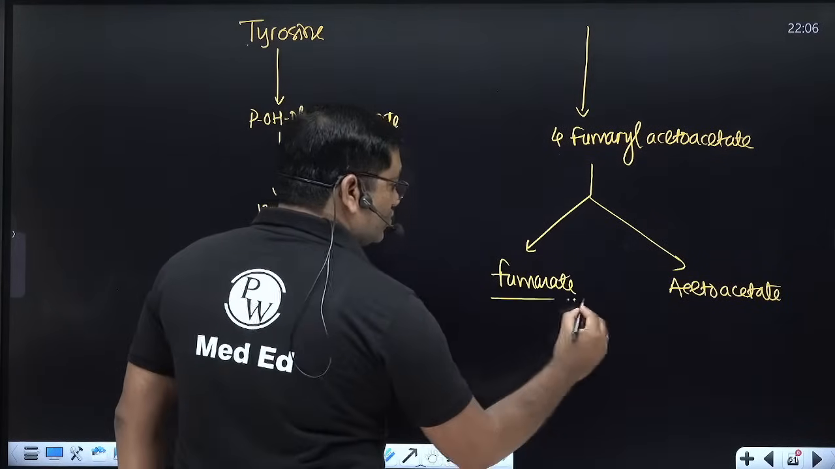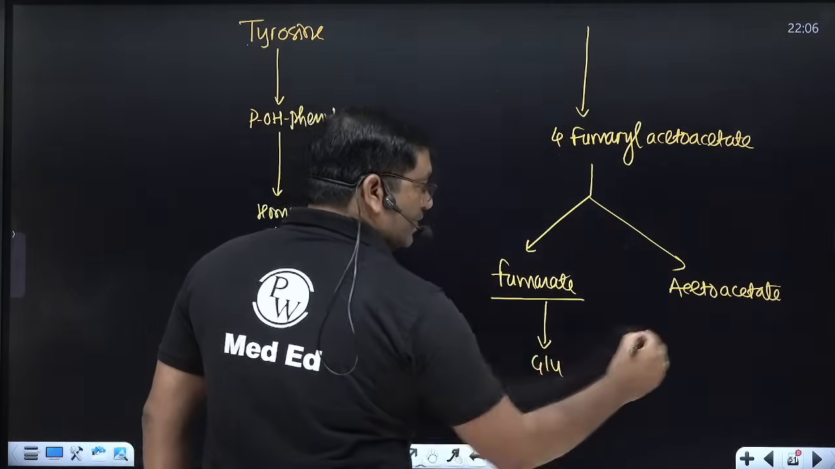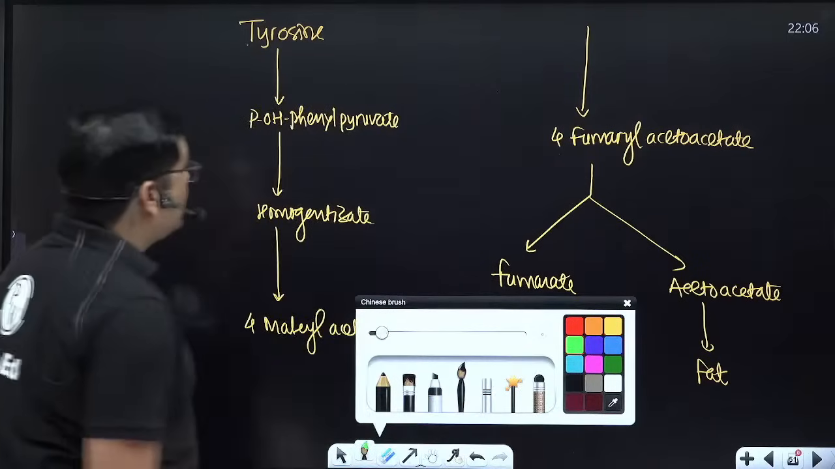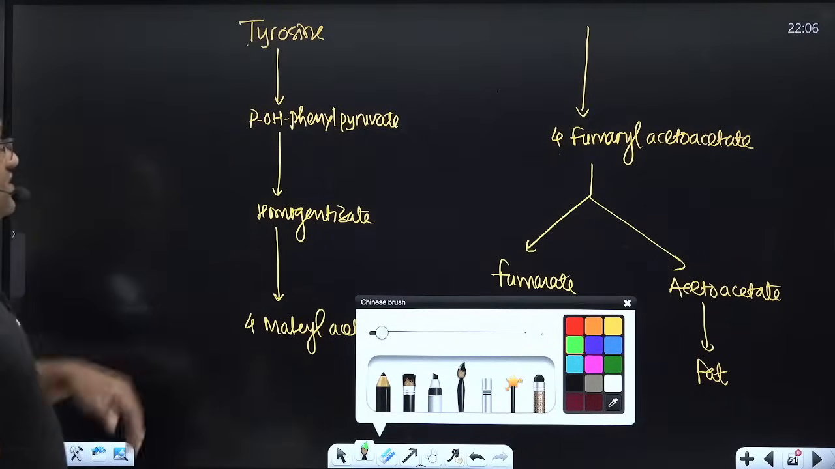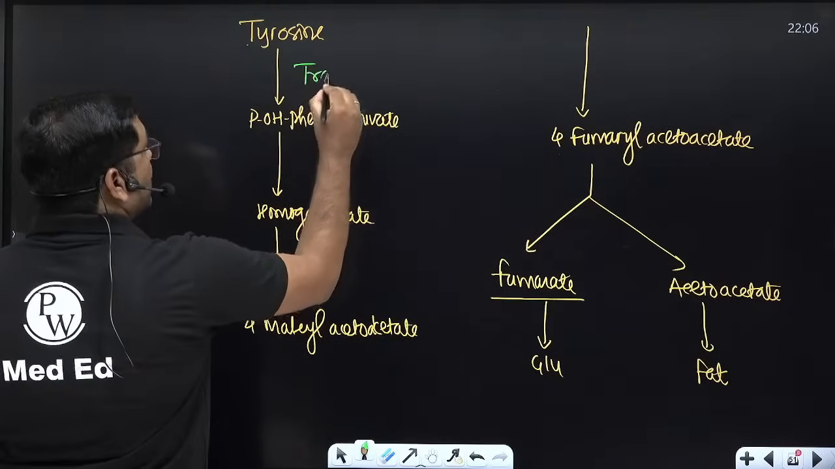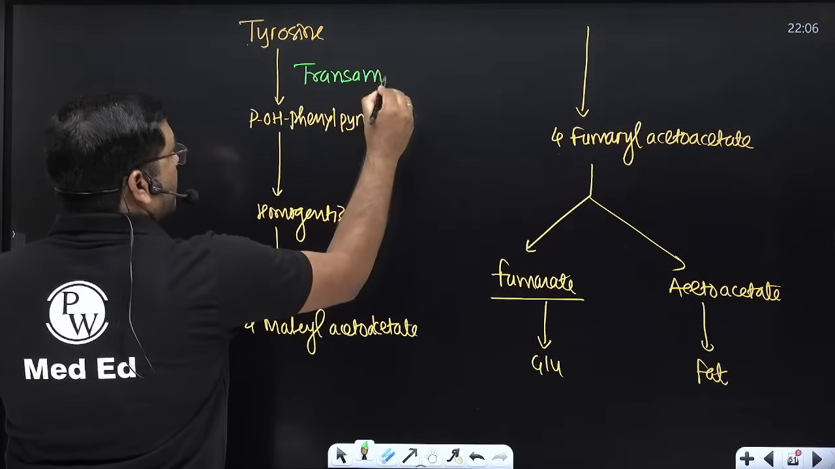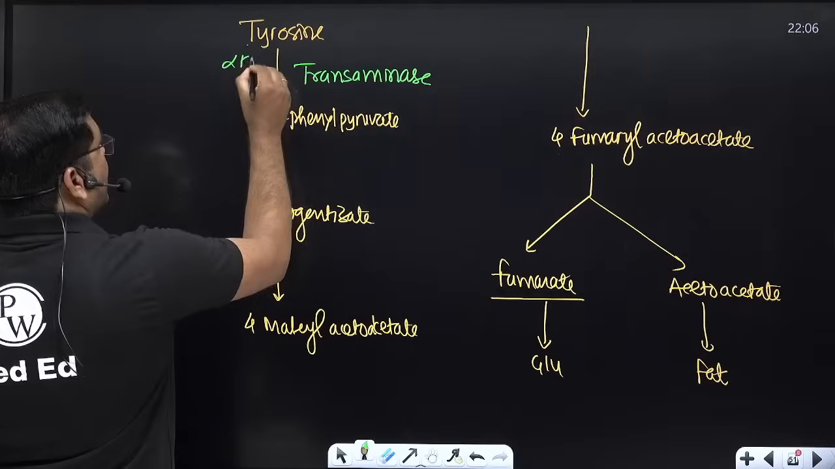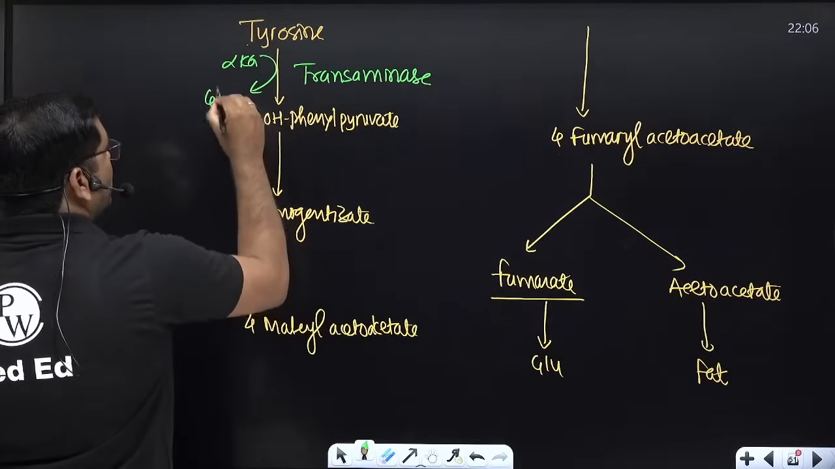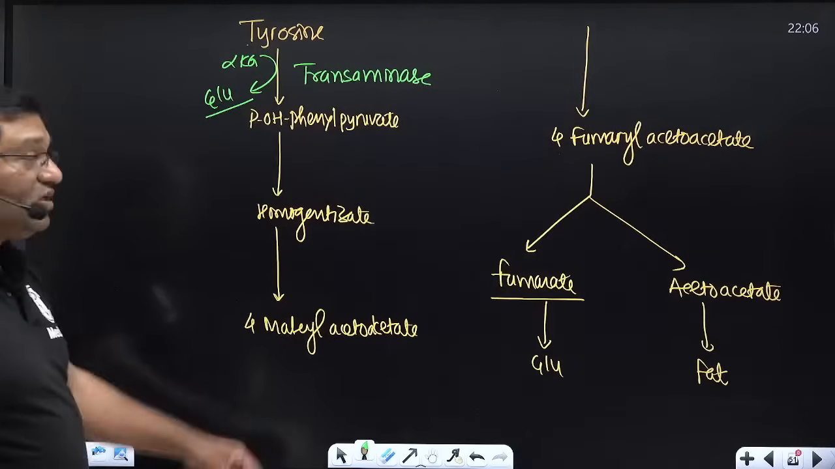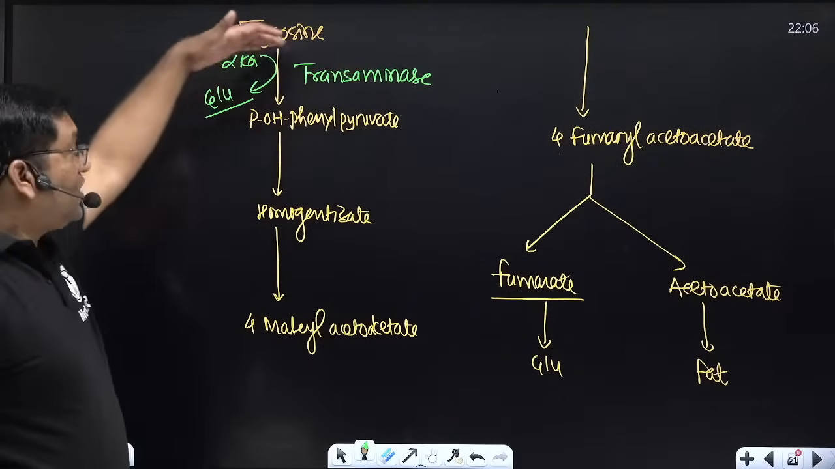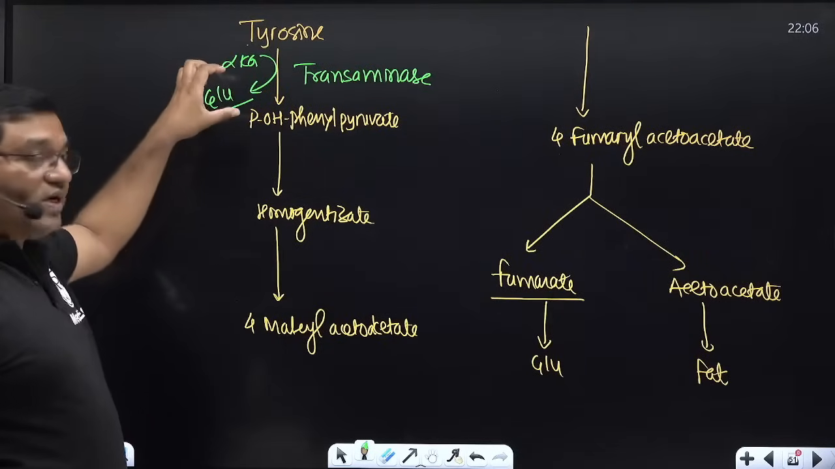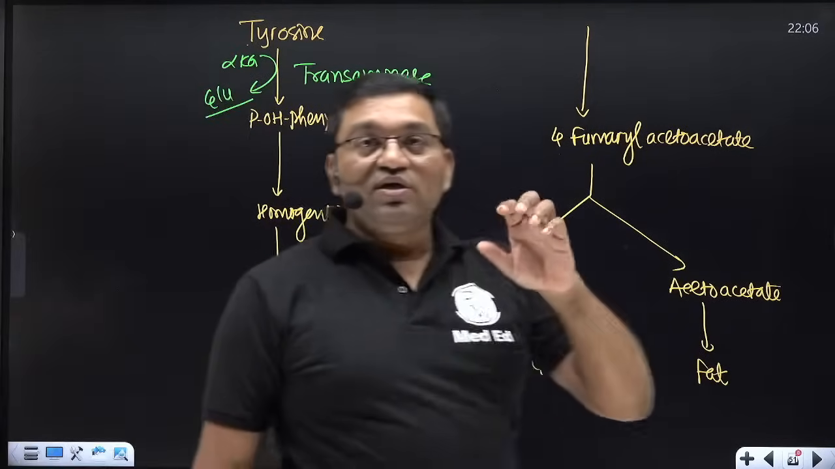Fumarate and acetoacetate. Fumarate will give you glucose, acetoacetate will give you fat. Now see, tyrosine by the transamination process, this is tyrosine transaminase. Here alpha ketoglutarate is converted into glutamate. By the process of transamination, there is transfer of amino group from the tyrosine to the alpha ketoglutarate and conversion of alpha ketoglutarate into glutamate. This is how amino group is transferred to the glutamate.